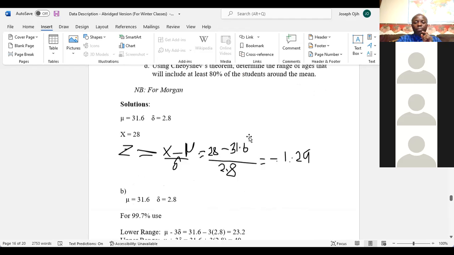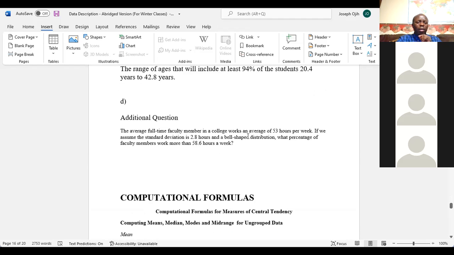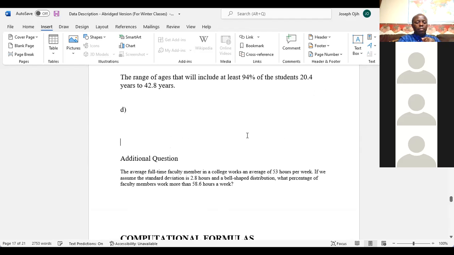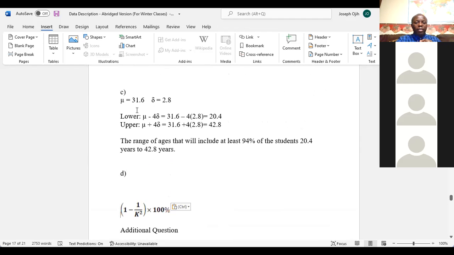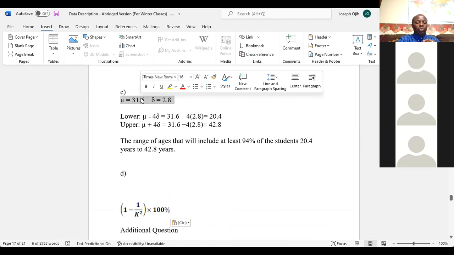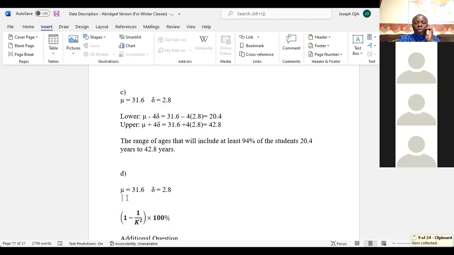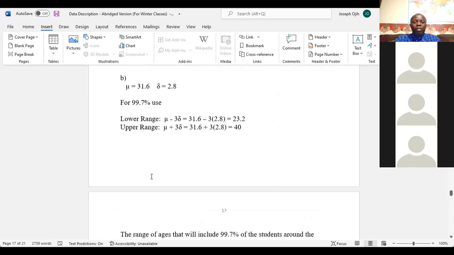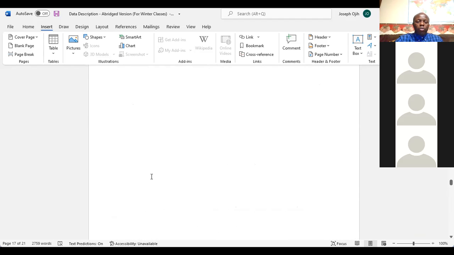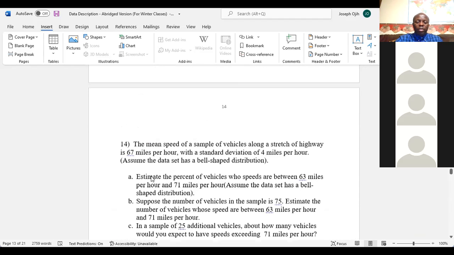Our mean is still the same, and we still have the same standard deviation. But the problem is that we don't know what K is, because it says how many standard deviations. Let me explain what I mean by that. If you go back to what Chebyshev stated.